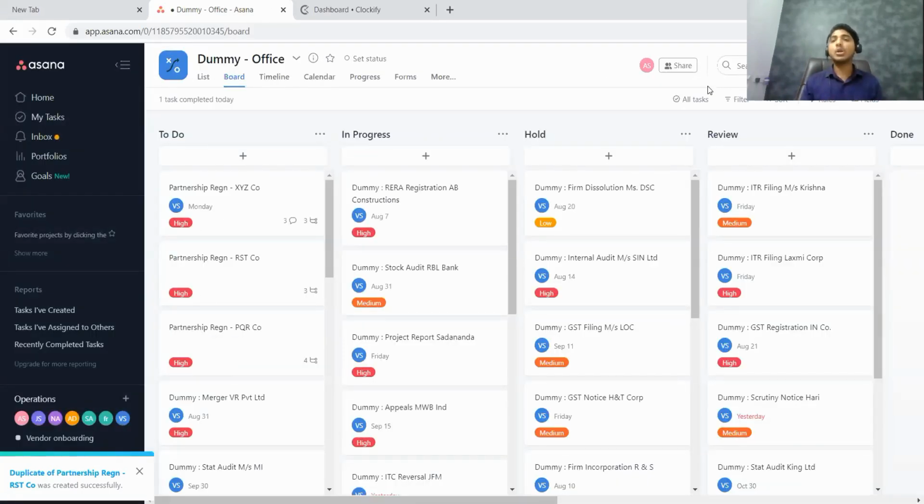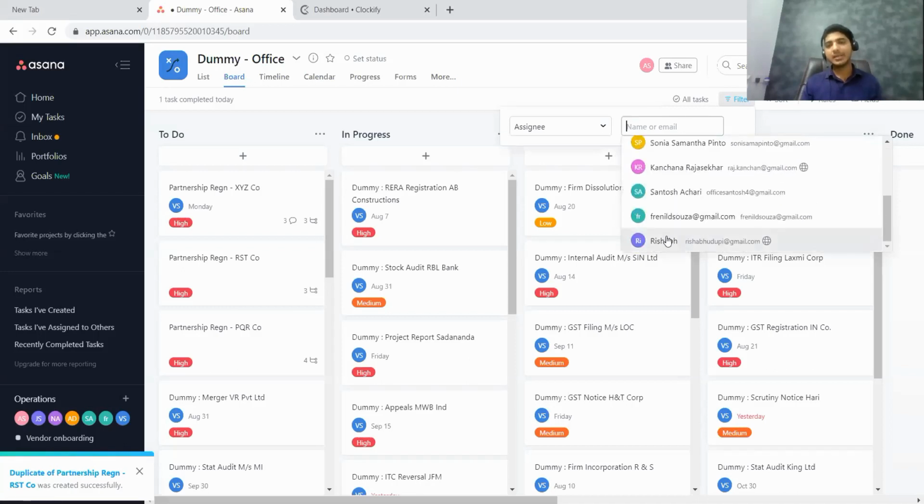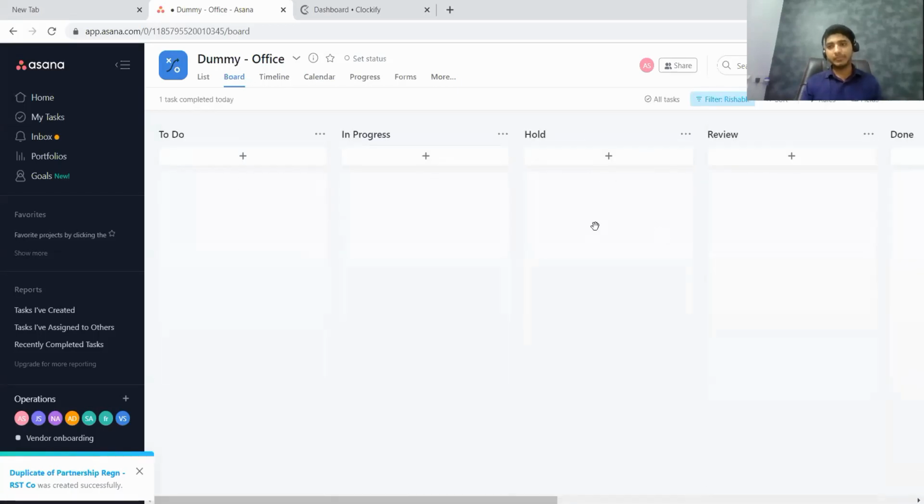Now let us say that you want to use filter functions. The filter function is to see one staff's performance. Let's say there is a staff, and I want to know how many of the tasks given to him are yet to be started, which are already started, which are under hold, which are done, which are put under review. So I want to know my staff-wise detail. Then I can use a function called filter, which you can see here. I can use filter, and if I want to just see my work, I can do just my tasks. Or if I want to use a custom filter and see employee-wise what has been allocated, I can very much do that as well.